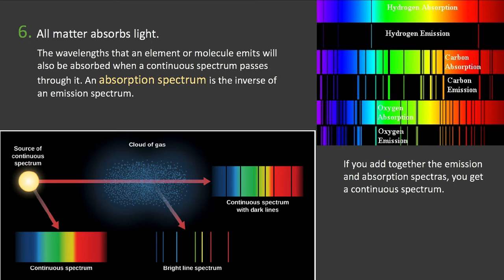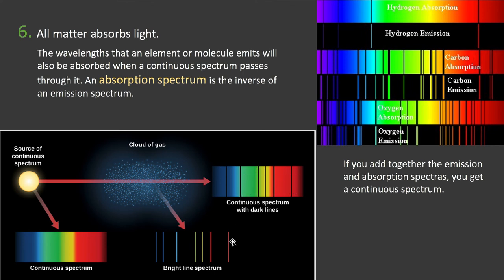When you have, let's say, a cloud of gas and a source of a continuous spectrum, when that light passes through, instead of the light getting emitted by the cloud of gas, it will absorb the same colors that it would also emit. And so in this scenario, you get a pattern that looks like this, which is almost a continuous spectrum, but it's got specific lines missing.